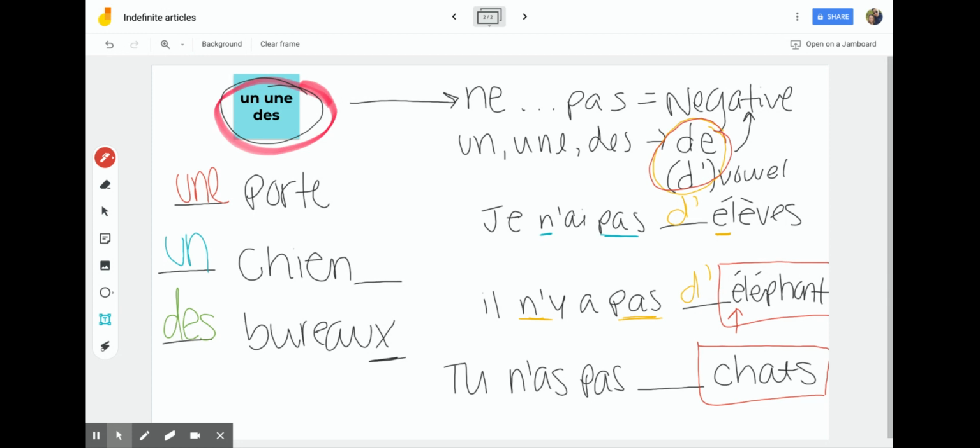That's the only word that we really need to pay attention to. Now, because I know that it's negative, because this ne and this pas, I'm automatically going to use either de or D apostrophe. The only thing I have to figure out now is which one specifically. So look at this word in this red box, and does chat start with a vowel? Is C a vowel? If it's not a vowel, we're going to use de. So C is not a vowel, so we're going to use de.